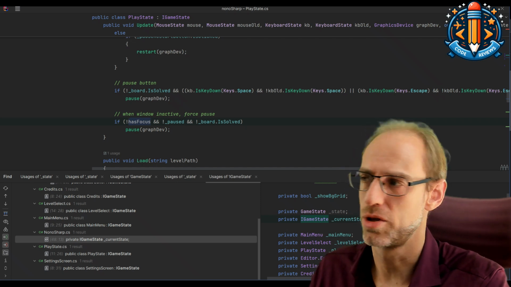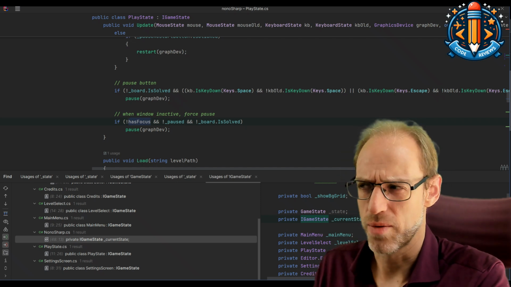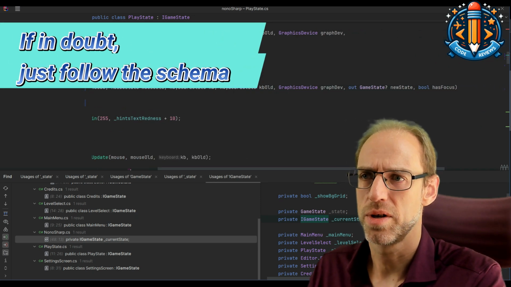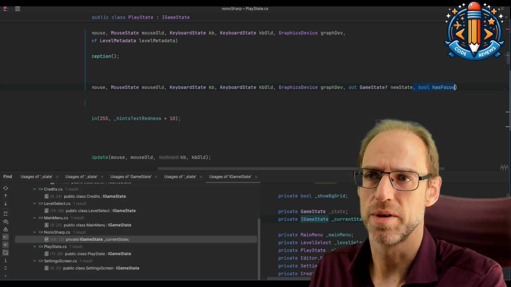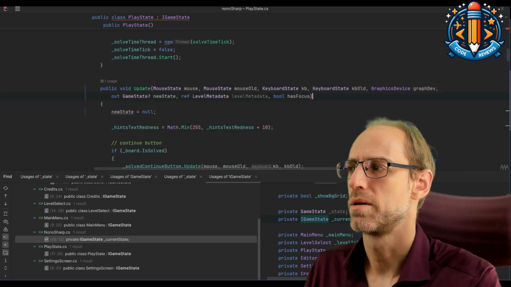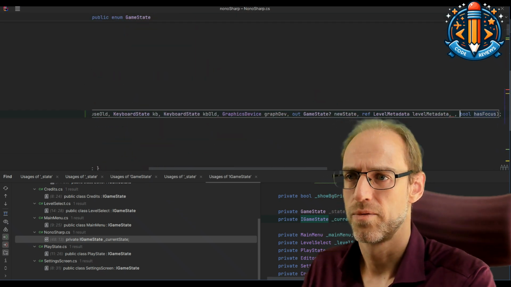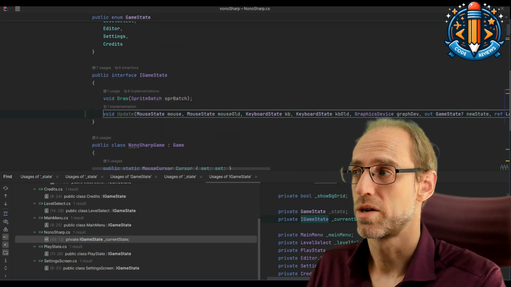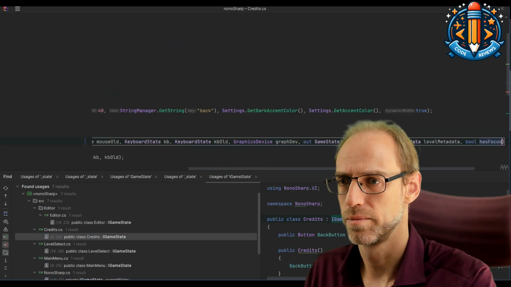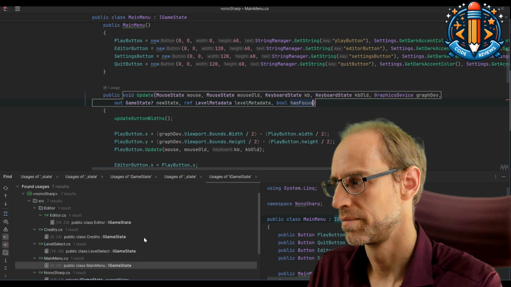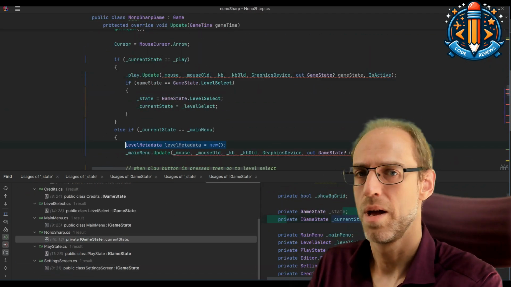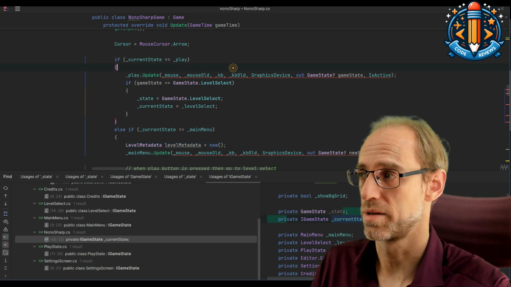There's some conditions, so maybe we don't fully understand what's going on here, so let's take that last one and just pass it into the interface method as well. And then go back to all the implementations and fix the compiler errors there. Now we also need to unify the call sites.